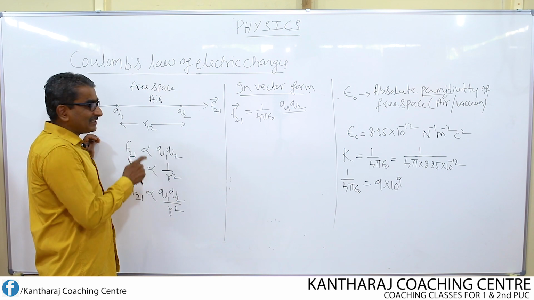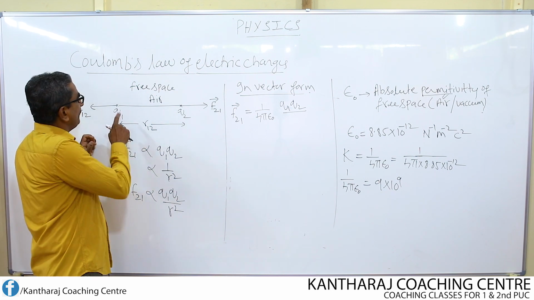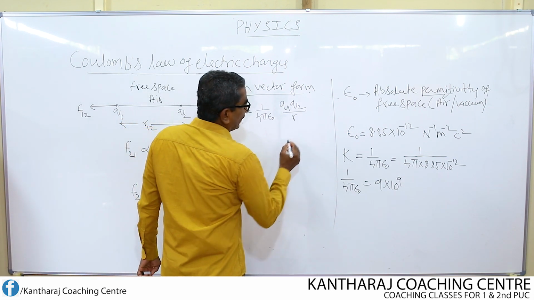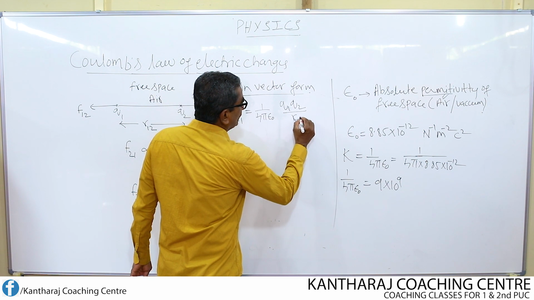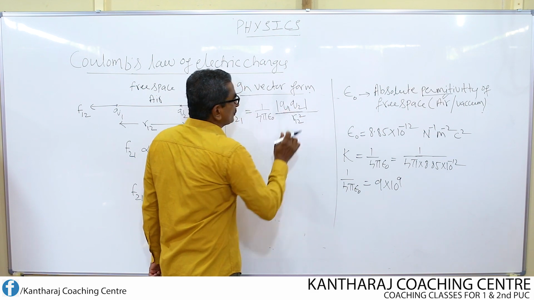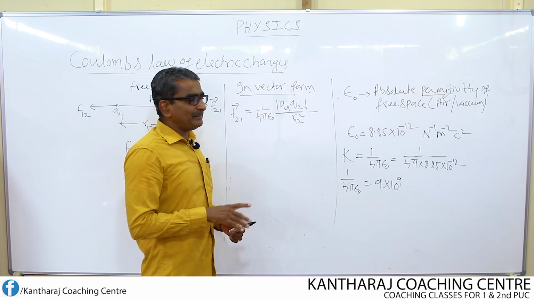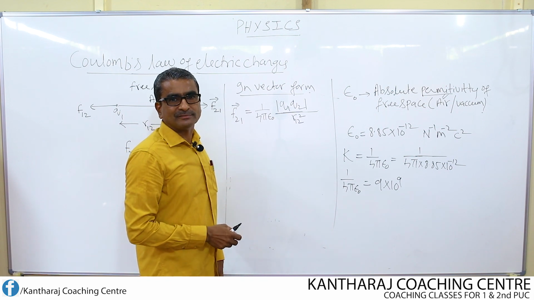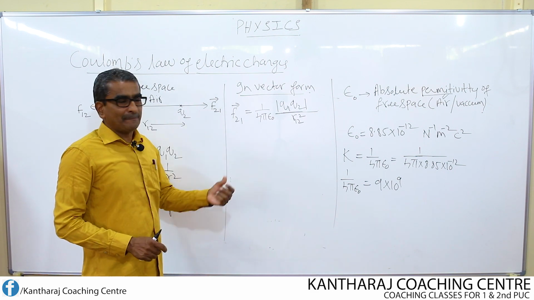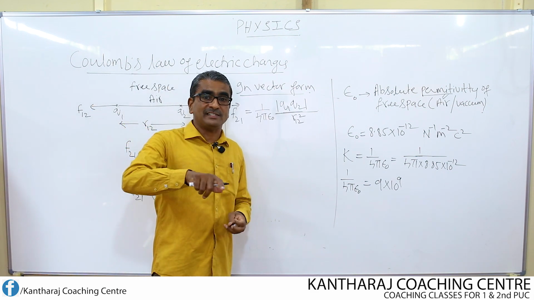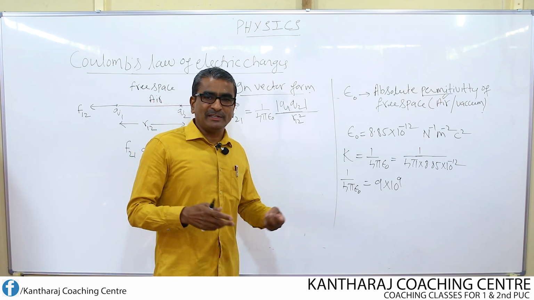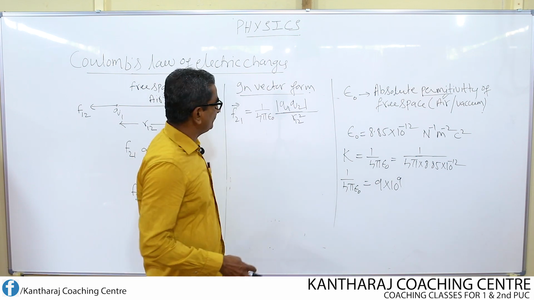What is R12? R12 is the distance between the charge Q1 and Q2. Instead of writing r square, I write r12 square. I write these two charges inside the modulus sign. That means I am considering only the magnitude. I am least bothered about the sign. Sign is not important here. Magnitude of the charge is important because the law itself states that the mutual force of attraction or repulsion between any two charges, meaning both the charges may be like or unlike.